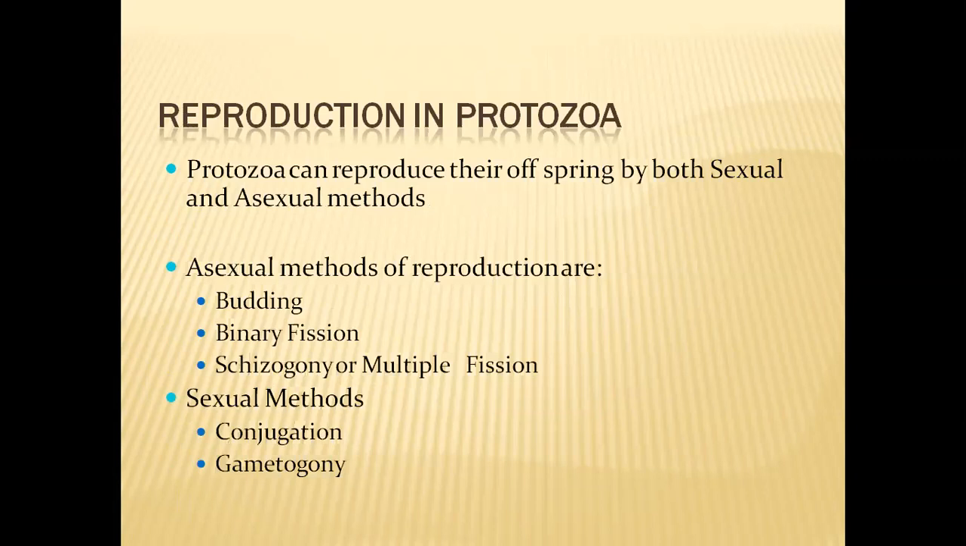And coming to reproduction in protozoa, protozoa can reproduce their offspring by both sexual and asexual methods. Asexual methods of reproduction are budding, binary fission, schizogony or multiple fission. Sexual methods include conjugation and gametogony.